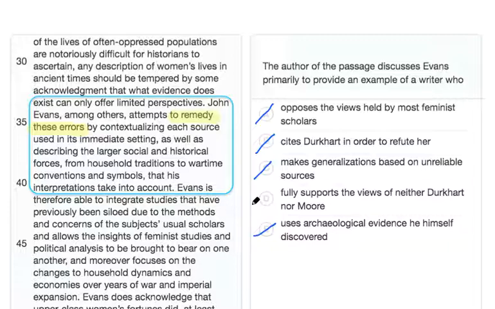At first, this answer may seem a little general, so let's review what we know about Evans. He is trying to solve some of the problems that these other scholars faced. This means that even though he doesn't fully disagree with their positions, he doesn't fully support them either, which is why he wants to improve them. This is our best answer. The correct answer is choice D.